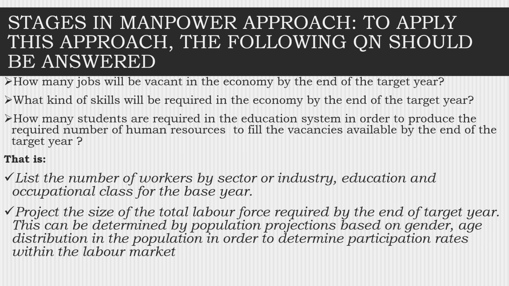when you want to do a manpower approach, this is what you should do. You have to find out how many jobs will be vacant in the economy, which is very difficult again. At the end of the target year, what kind of skill will be required in the economy? It's difficult. How many students are required in the education system in order to produce one number? So you see, this one is focusing on the labor market, which is also always fluctuating because some of the industries will be producing based on the demand, and if that demand changes also, they will cut off production,